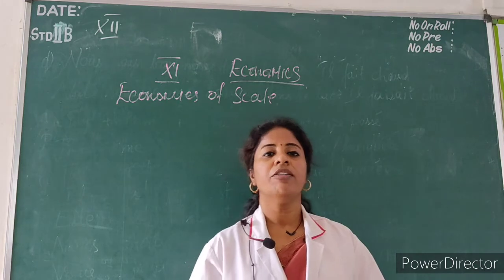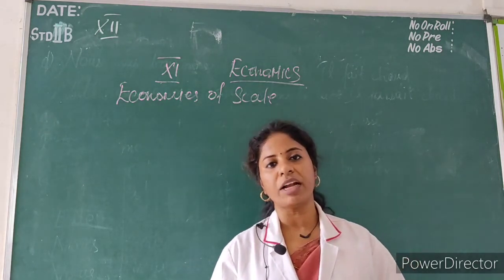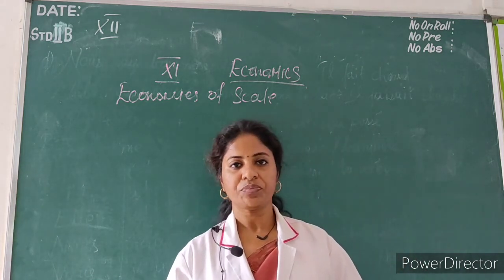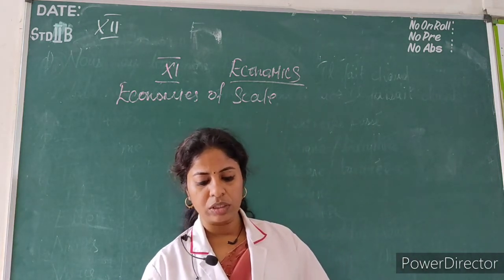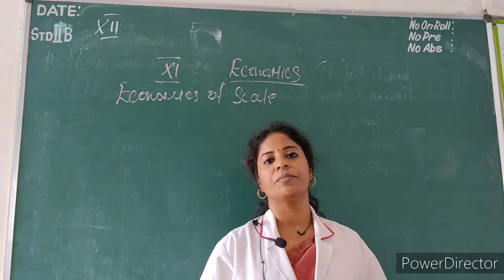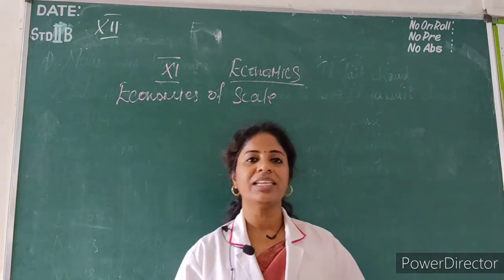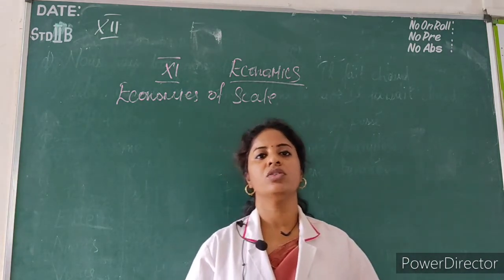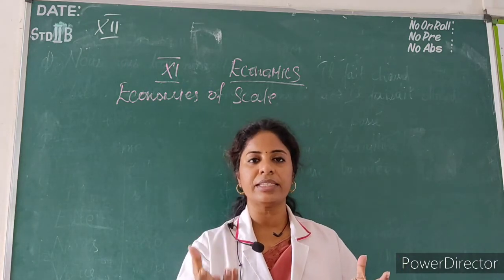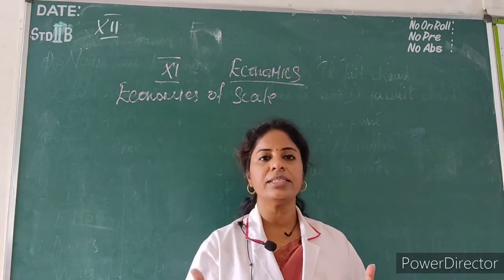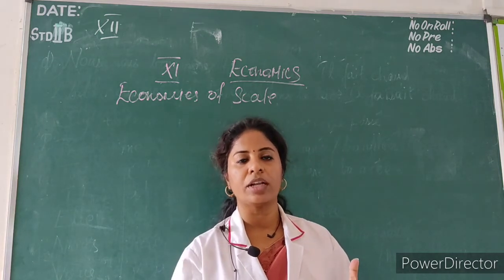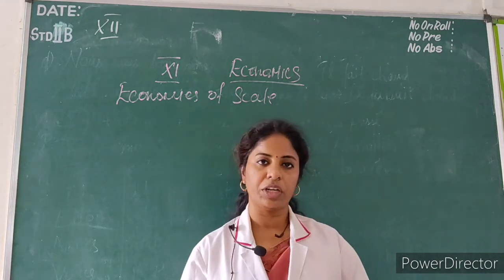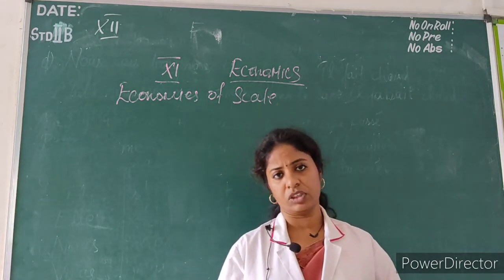Then we saw the factors of production. We have 4 factors of production: land, labor, capital, and organization. And then we saw what is production function. Production function means it is a functional relationship between input and output. Production needs certain factors, that is land, labor, capital, and organization. All of these are included in order to create a commodity. So, that is called a production function.